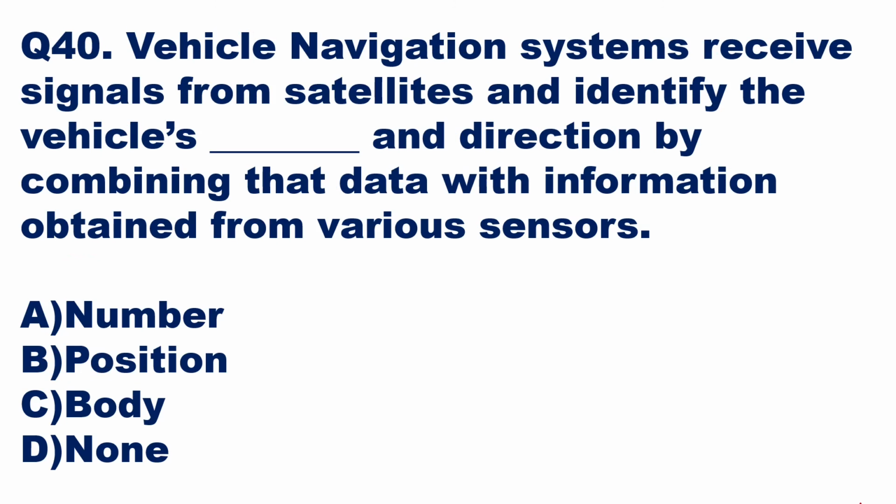Then we'll go to the next question, question number 40. Vehicle navigation systems receive signals from satellites and identify the vehicle's dash and direction by combining that data with information obtained from various sensors. The vehicle navigation system identifies the vehicle's position. So it is not number, it is not body, it is not none. It is position, so option B is the right answer here.